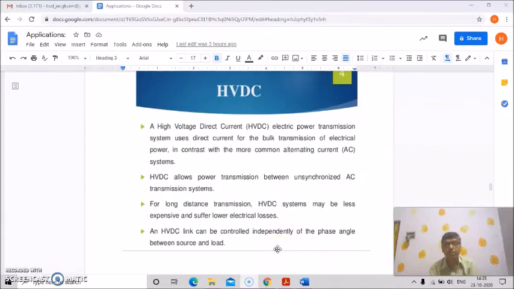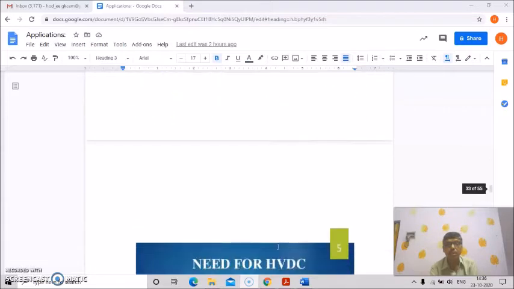So this is the basic introduction of HVDC, a high voltage DC power transmission system. It uses direct current for the bulk transmission of electrical power, in contrast with the more common alternating current systems. HVDC allows power transmission between unsynchronized AC transmission systems, and for long distance transmission HVDC systems may be less expensive and suffer lower electrical losses. An HVDC link can be controlled independently of the phase angle between a source and the load.